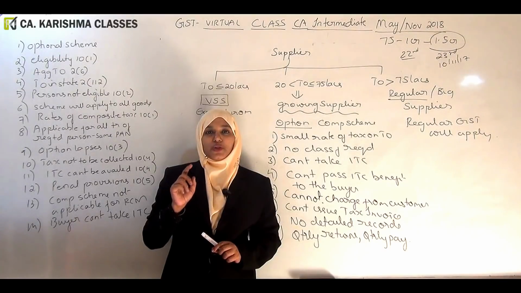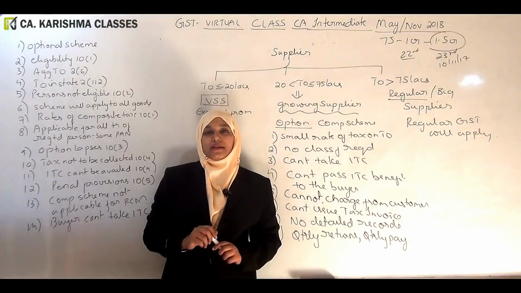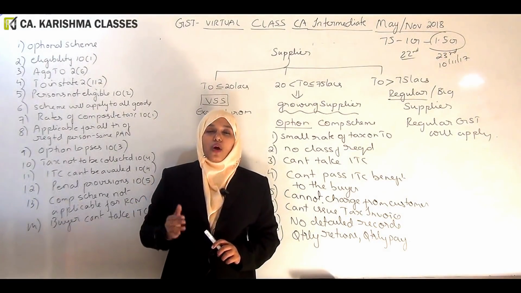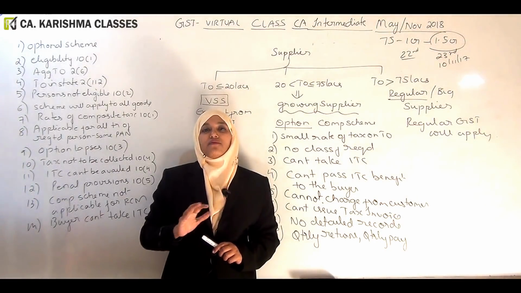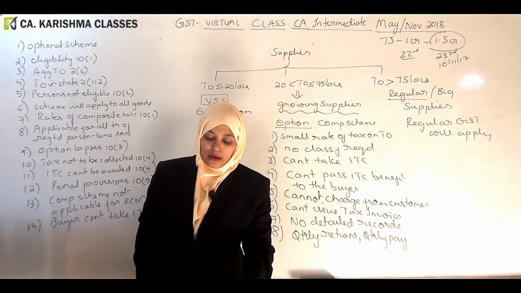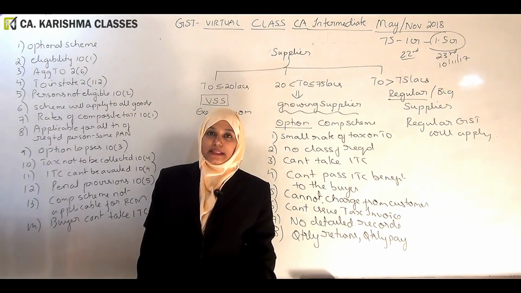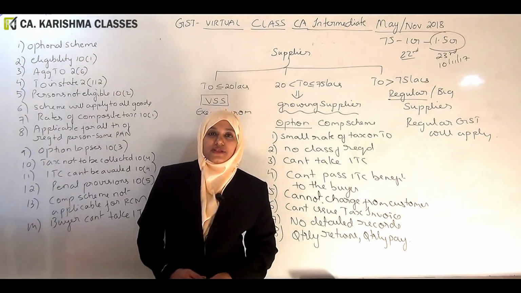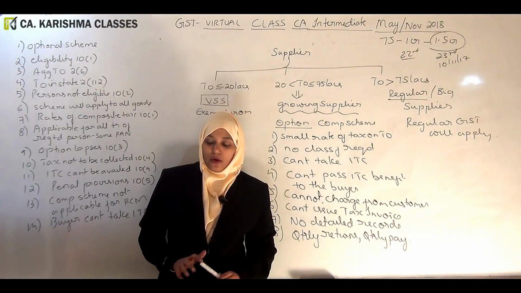Section 10(1) talks about the eligibility in terms of aggregate turnover. 10(2) talks about who is not eligible to opt for the scheme. 10(3) says if you cross the limit, the scheme will stop. 10(4) talks about not collecting tax from the buyers, and 10(5) is the penalty section. So these are the 5 subsections. Let us understand all these points one by one in detail.